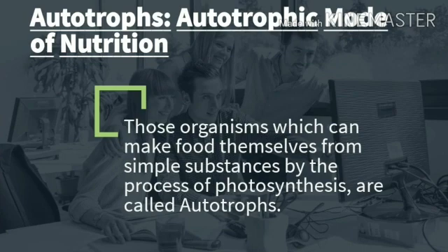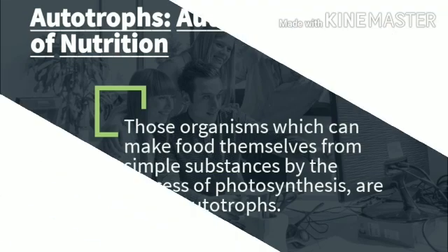What are autotrophs? Organisms which can make food themselves from simple substances like carbon dioxide and water. Because they do the process of photosynthesis, they are called autotrophs, and their mode of nutrition is called autotrophic nutrition. For example, all the green plants.